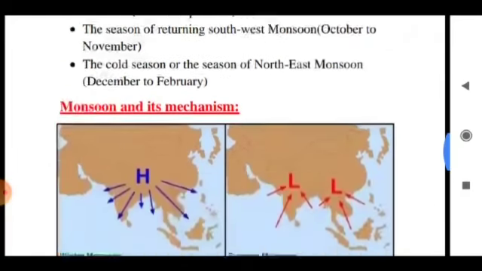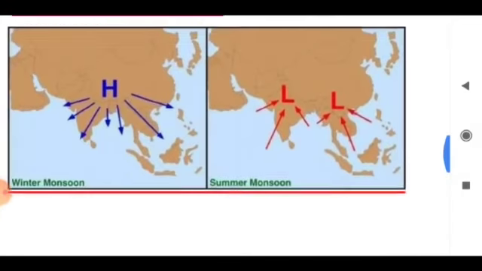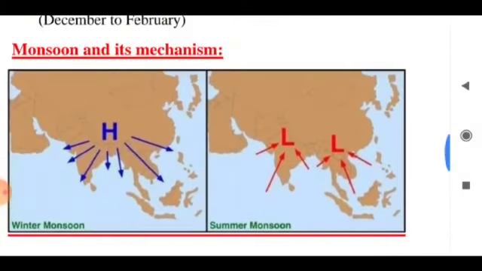Now come to the main point, that is the mechanism of monsoon. Just follow the summer monsoon. Today we will discuss summer monsoon. L means low pressure. The sun shines overhead the Tropic of Cancer from March to May. By the end of May, the differential heating of the land and sea brings about a seasonal low pressure trough centered between Thar Desert and Chhotanagpur.